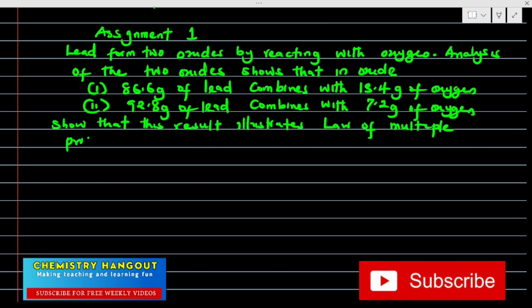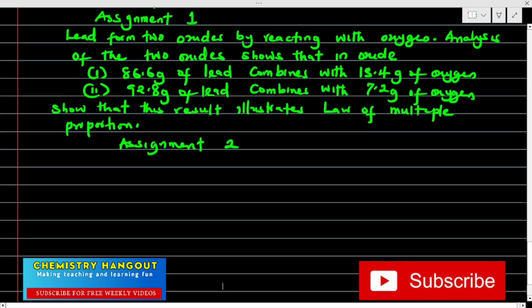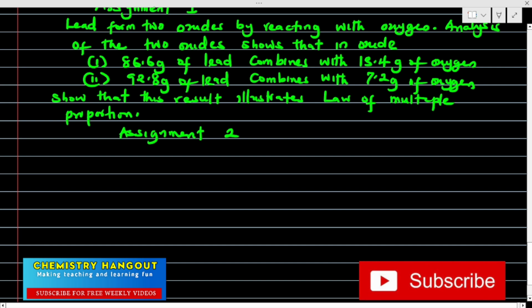proportion. So if it is JAMB, they can just try to get the ratio. If it is WAEC, the question can come like this, so pay maximum attention. Assignment 2, do this yourself. That will be on law of reciprocal proportion. So let me just give you a diagram. Just prove it yourself and see if it is true.